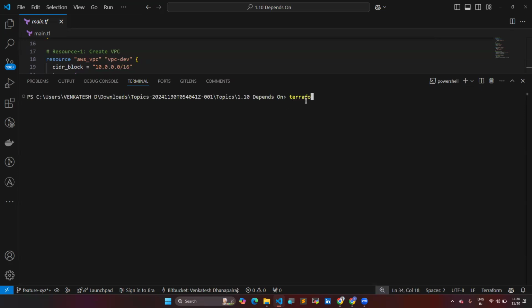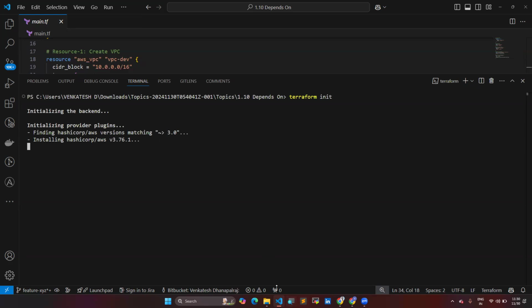Let's first run terraform init. It's going to pull your modules and providers if you have mentioned anything, and it's also going to download your plugins as well. This is what we do with the terraform init command. Post terraform init, we can use two other commands.